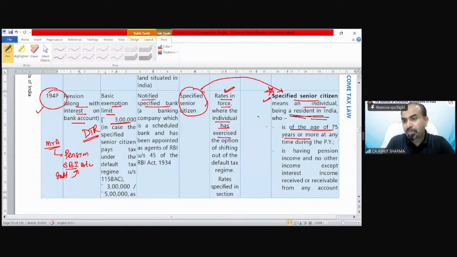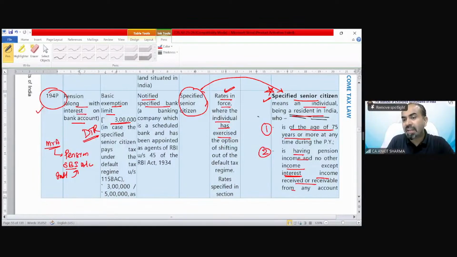So the age should be 75 years or more, and must be resident in India. And the exemption applies if the person has pension income and no other income except interest. And the interest also should be received in the same bank account in which the pension is received.